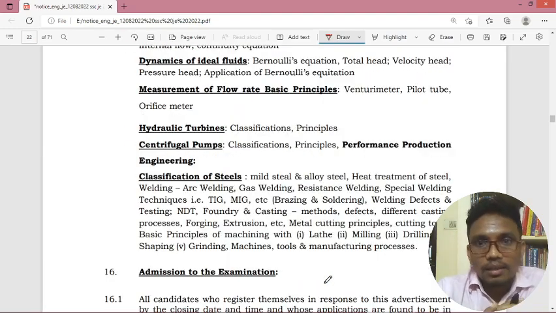Okay, I think this is the basic information you must know before filling the form or before starting your preparation.